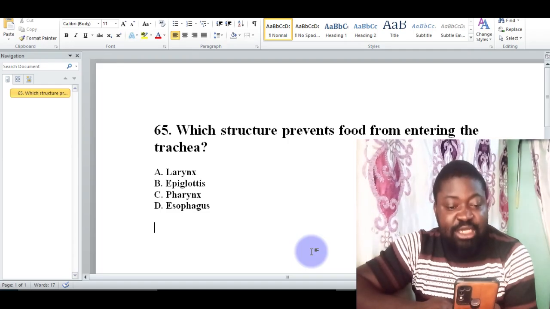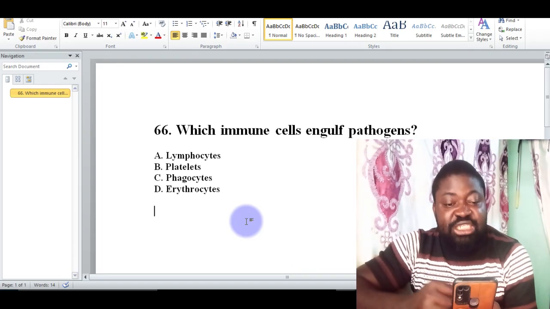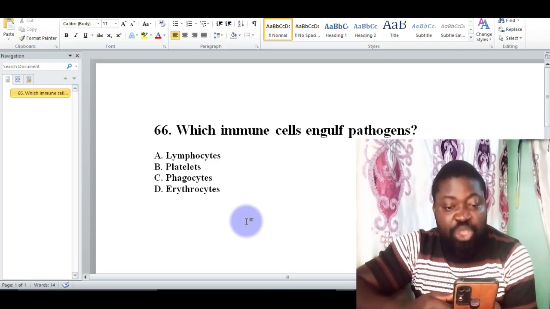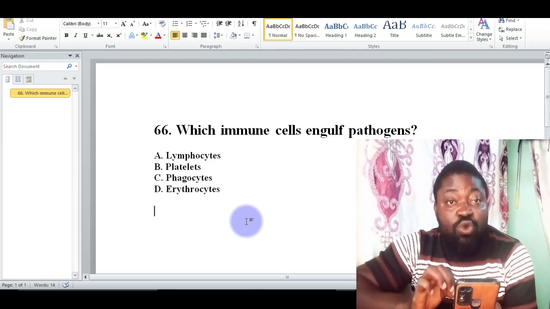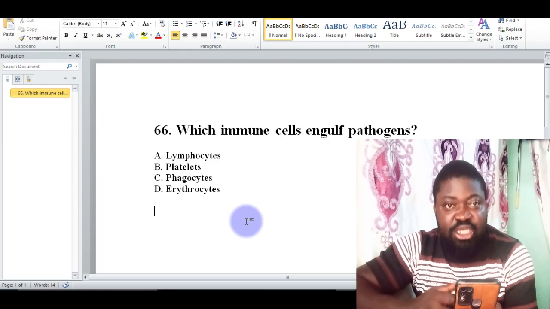Let's look at the next question, 66. Question 66: which immune cells engulf pathogens? Engulf is the key word here. We have A, lymphocyte. B, platelet. C, phagocyte. And D, erythrocyte.